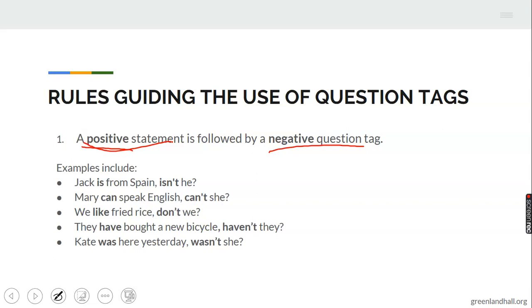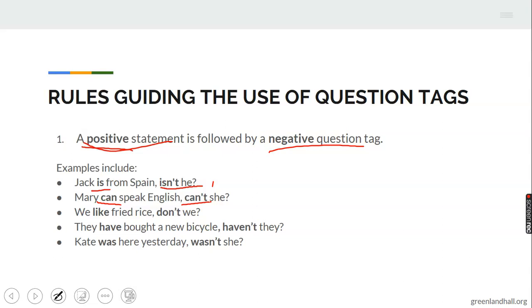You can only attach a negative tag to a positive statement. That is, when the statement is positive, the tag has to be what? Negative. Like, Jack is from Spain. Jack is from Spain. Is is positive. Isn't is negative. Mary can speak English. Can is positive. Can't is negative.